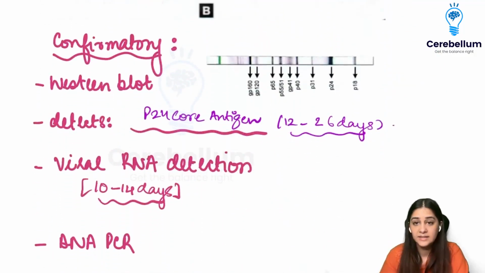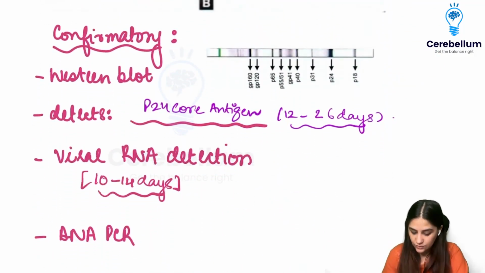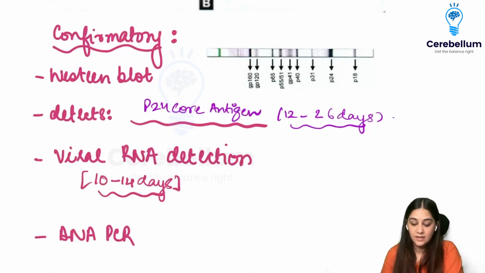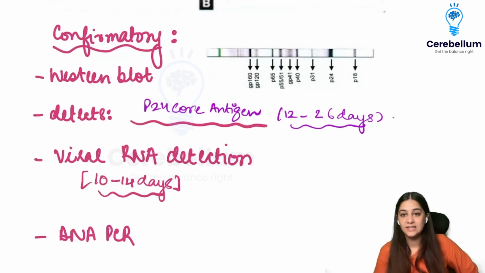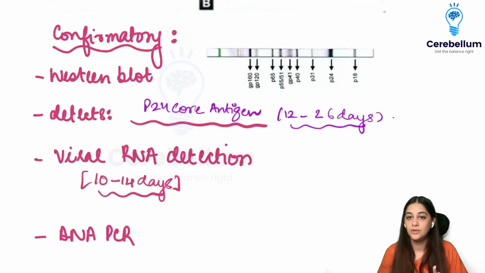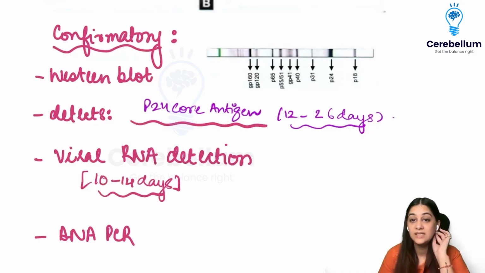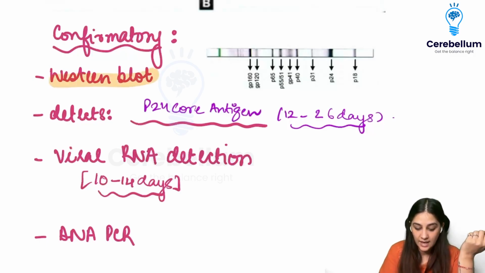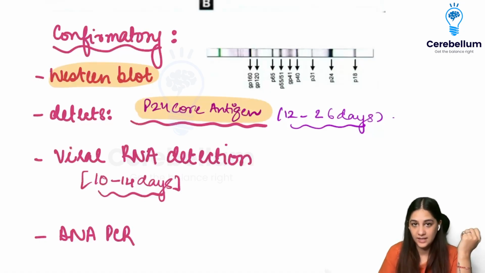Now, there are certain screening tests that we can do for HIV, and then there are certain confirmatory tests. When we talk about the screening tests, mainly we are doing the immunochromatographic test, and once it comes positive, if we need, we have to confirm it by Western blot. In Western blot, what happens? Detection is there against the P24 core antigen after 12 to 26 days.